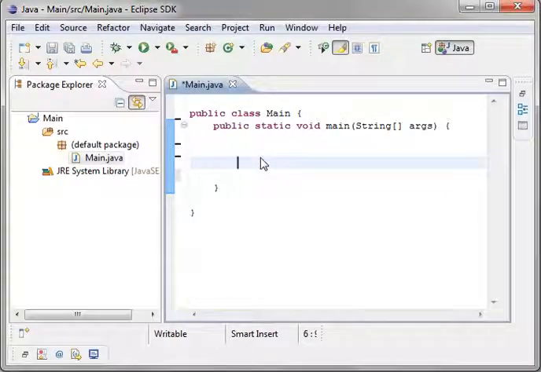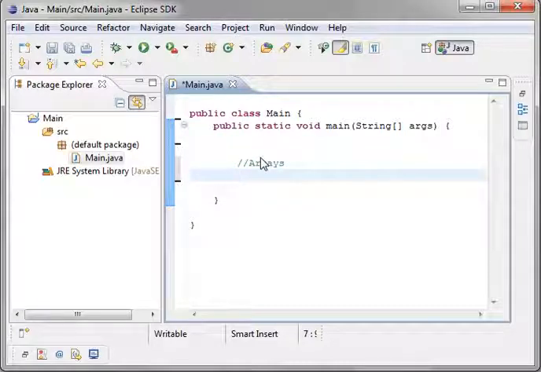Today we'll be covering arrays. What are arrays? Arrays are a simple way of making groups of variables. Let's say you need to know the age of a couple people. We'll say int x equals 0. That's what you're used to.